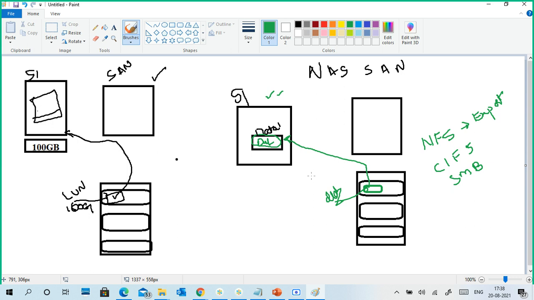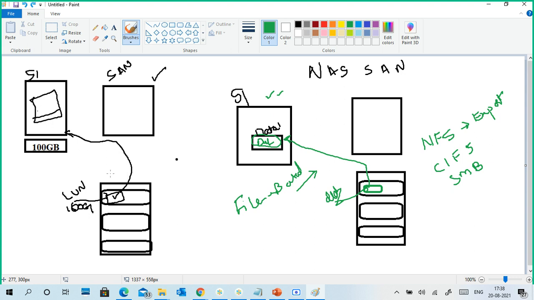Folder means you put files and folders in it, so this is called file based storage. And this one is a block you are accessing. You are not accessing a folder or a file here, not a shared folder.